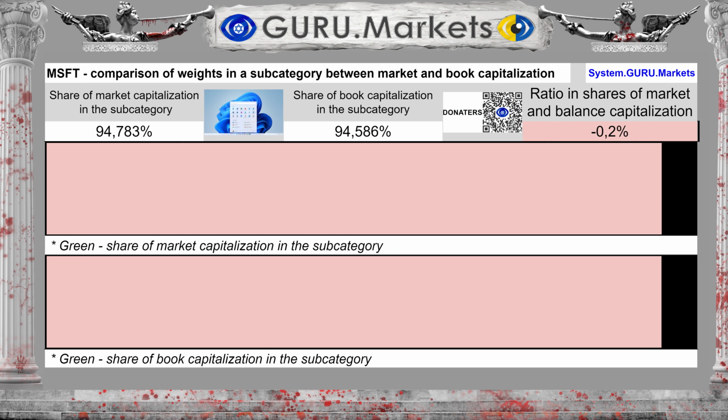Having compared the occupied shares of exchange and balance sheet capitalization, we see the following. The share of Microsoft Corporation in the subcategory in case of market value assessment is 94.783%.